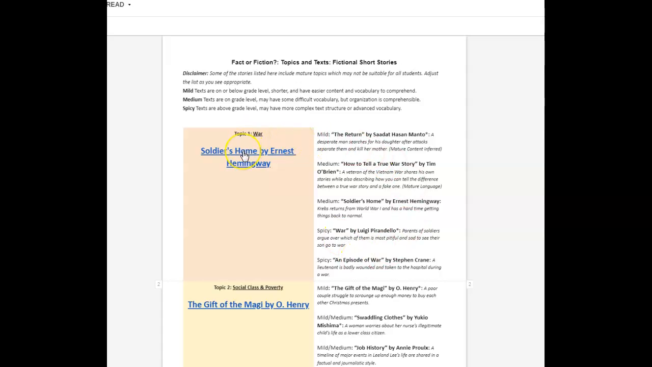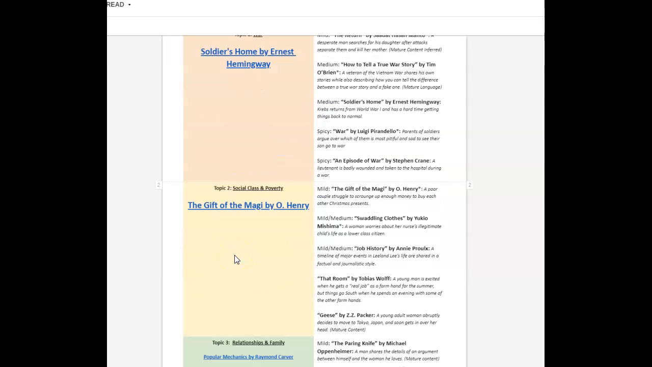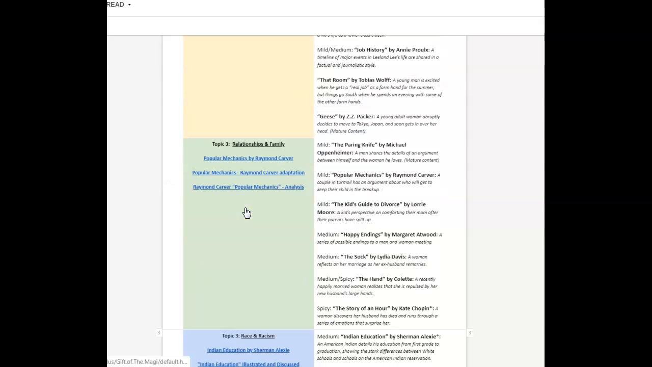I have put over here some links that are shortcuts to help you find some of these topics. I did find The Soldier's Home by Ernest Hemingway, one of the suggested readings right here. There is a little short movie about The Soldier's Home. Most of these stories, though, do not have happy endings, such as The Gift of the Magi, but this is about social class and poverty.